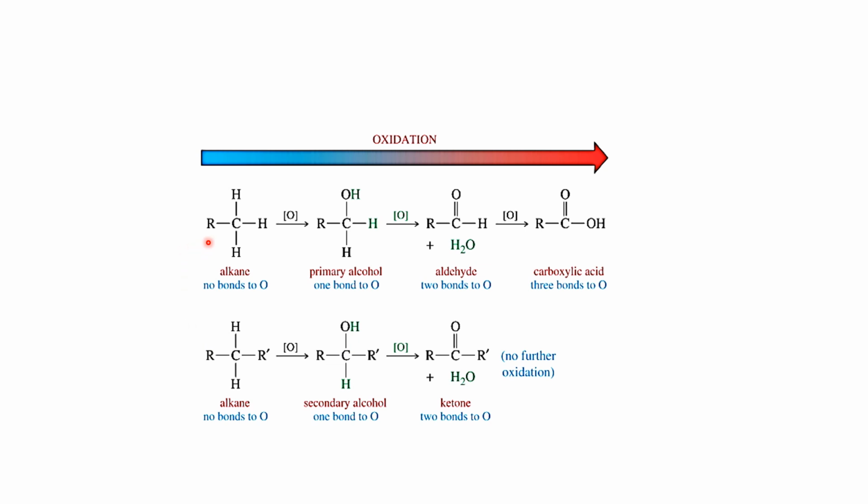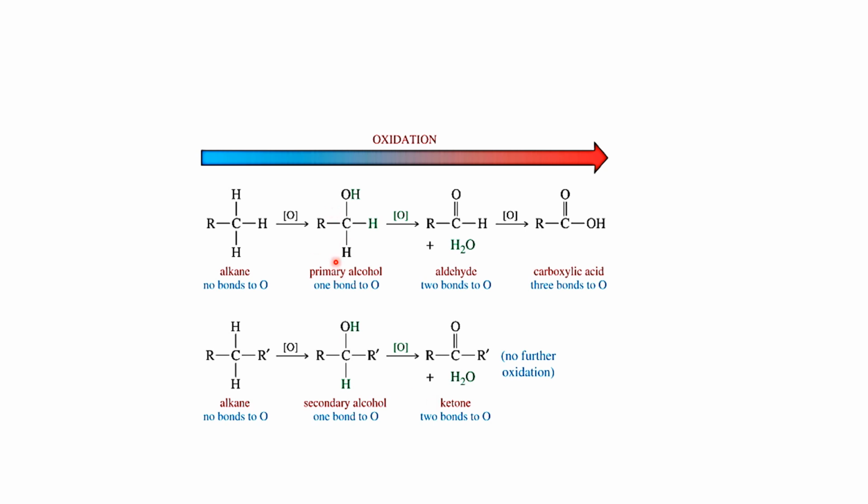In this example we have only one R group, but in this case we have two R groups. It means that when we have a secondary carbon, oxidation product will always be a secondary alcohol. And whenever a secondary alcohol undergoes oxidation in the presence of nascent oxygen, the product you get is a carbonyl compound, a ketone. It means in this case we have two bonds connected to the oxygen atom.